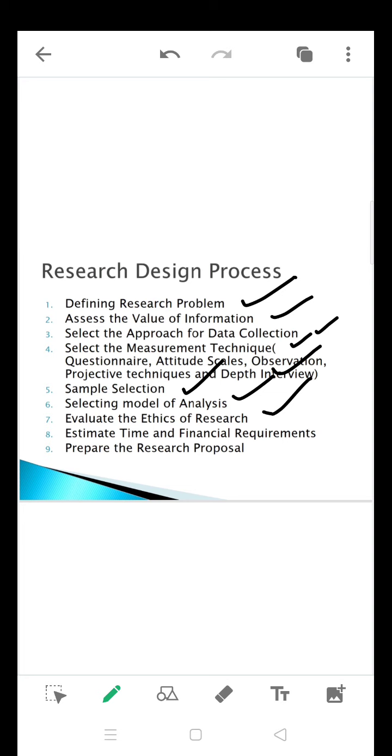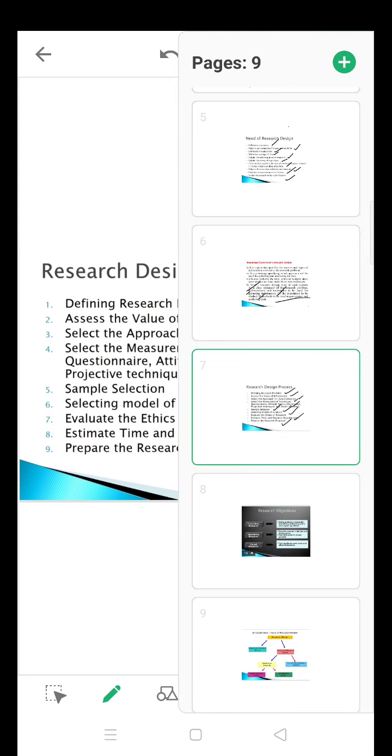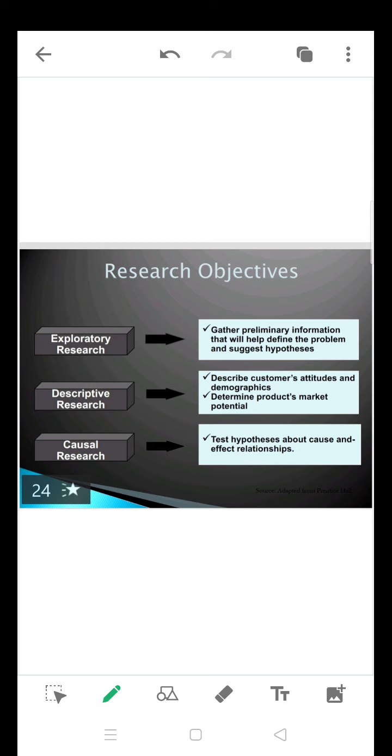Collect accurate data, give a proper report to the people, estimate time and financial requirements, and prepare a research proposal. So the same things we discussed in our last slide are also included in the research design process. So next is research objectives.